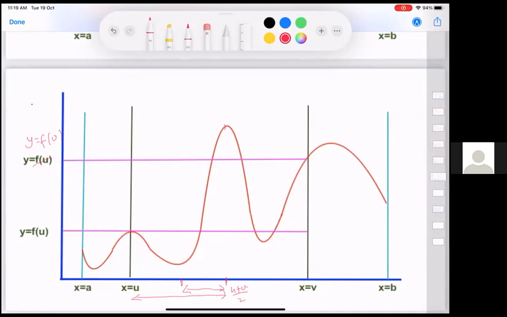I have not written out what my c is. Before I start doing this, I have to declare which is my point c. So c is, suppose, this one.